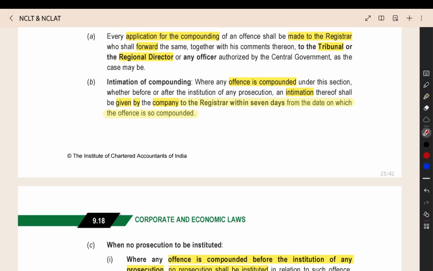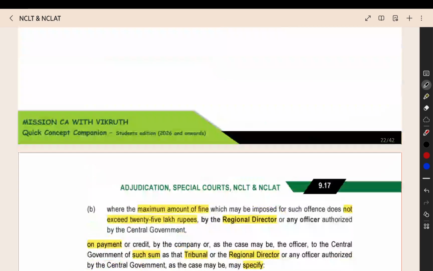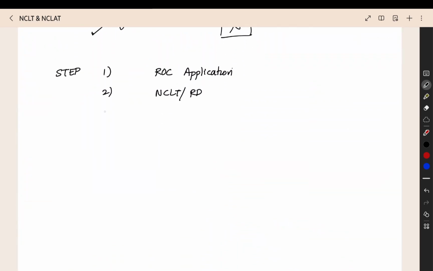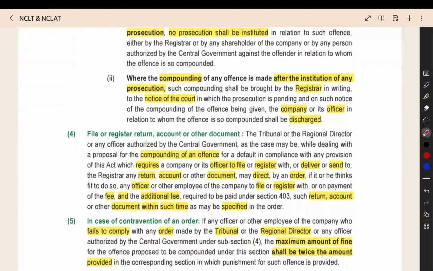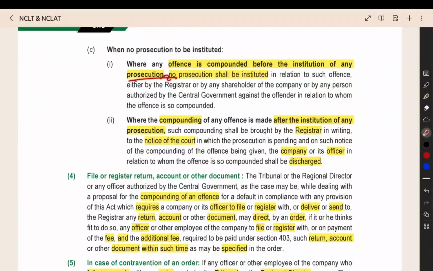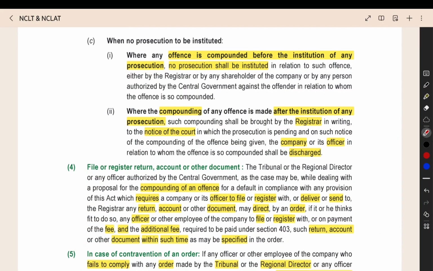Then what will happen? The company should give an intimation to the registrar within 7 days from the date on which it is compounded. Tribunal or the regional director will decide, and if the offense is compounded, you have to give the intimation to ROC. What is the timeline? 7 days. Where an offense is compounded and no prosecution is started till now, then in the future also you will not start any case.